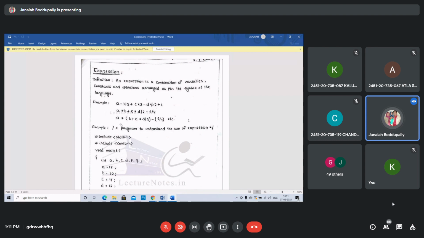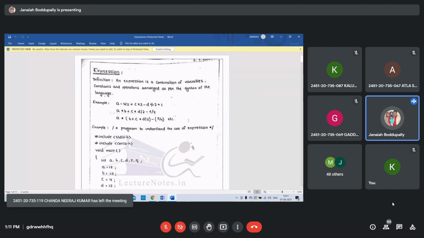I will give the precedence priority of the operators. A star B plus C star D by 2: star and division have equal precedence, but if they are in parentheses, those should be evaluated first. Minus C by 4 in the parentheses you should evaluate.